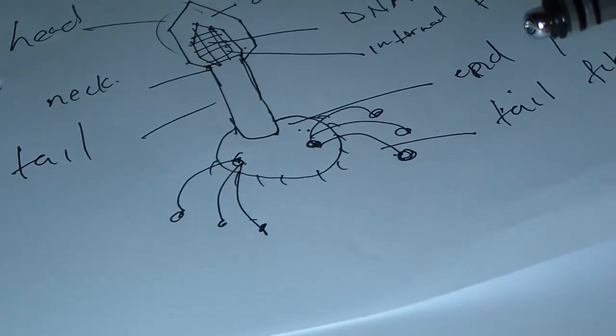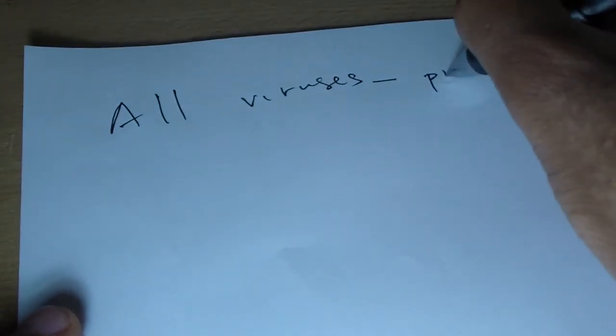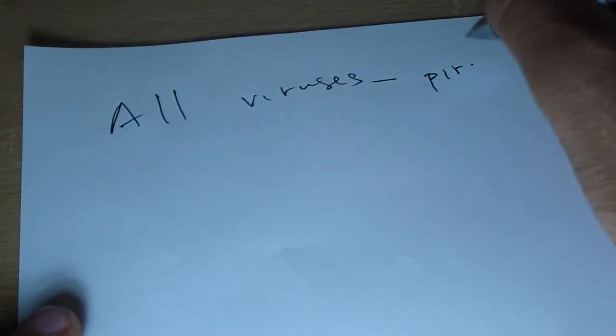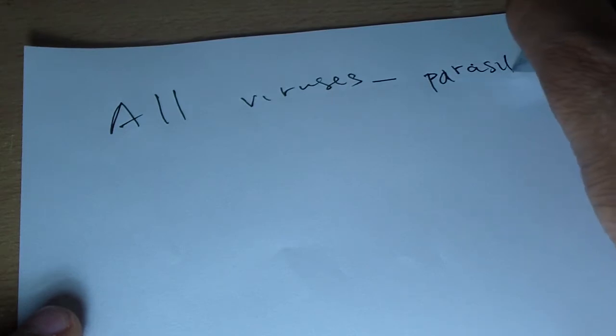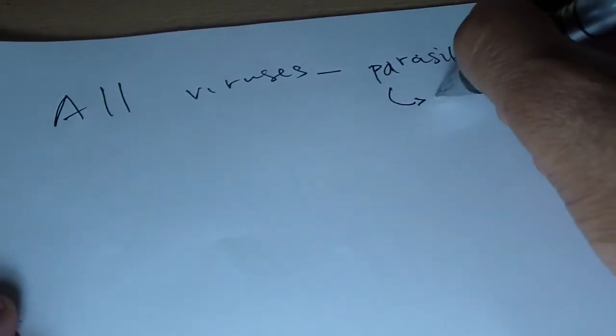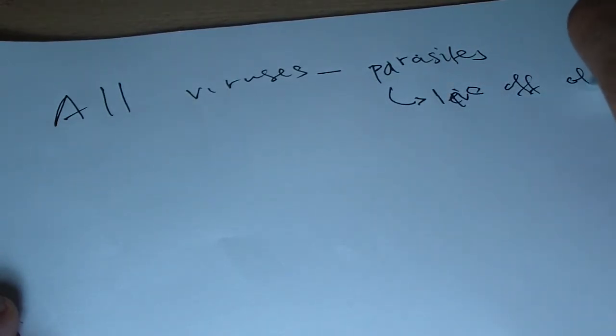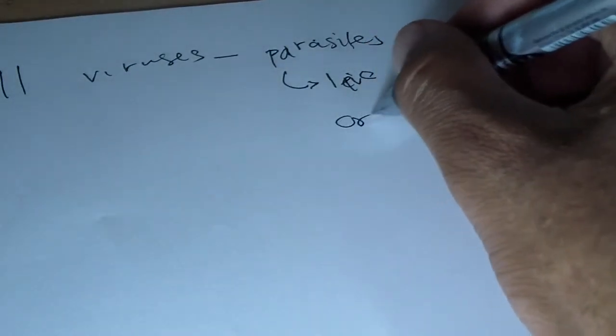So that's a point to note, that all viruses, all of them, are parasites. And by parasites we mean they live off other organisms. Forgive my handwriting, very bad.